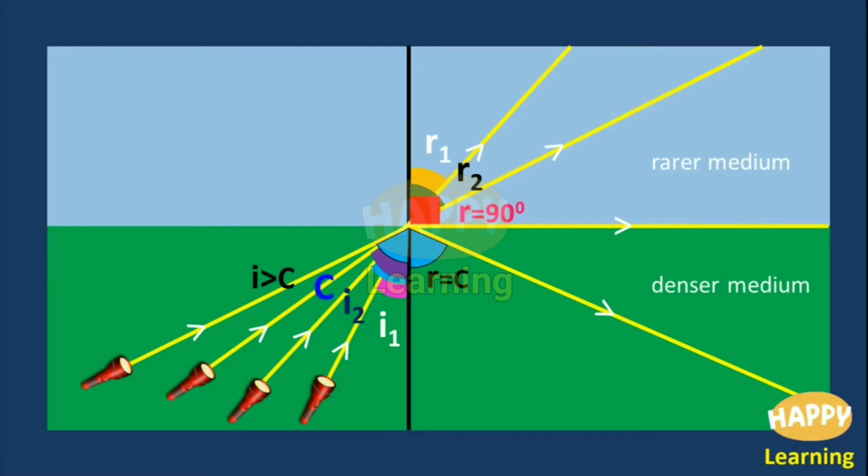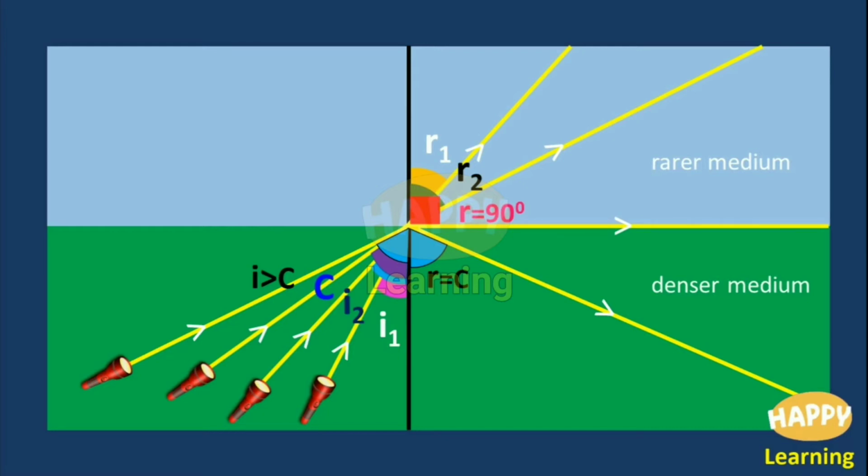Here, this reflection happened within the denser medium, therefore it is called internal reflection.